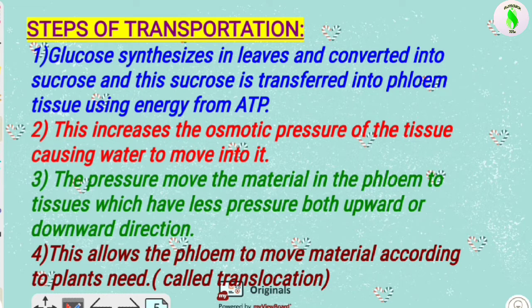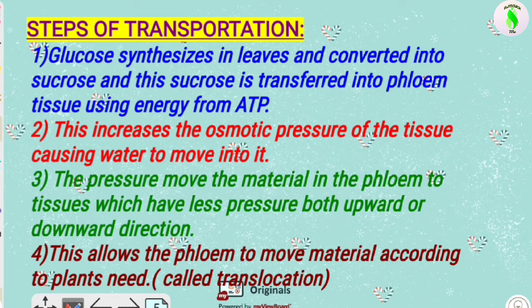When the sucrose comes inside the phloem, the concentration of water in the phloem is very low. Then water from the xylem, where the concentration is very high, moves from higher concentration to lower concentration by the process of diffusion, by osmosis, into the phloem tissue, and due to this the osmotic pressure increases. The pressure moves the material.